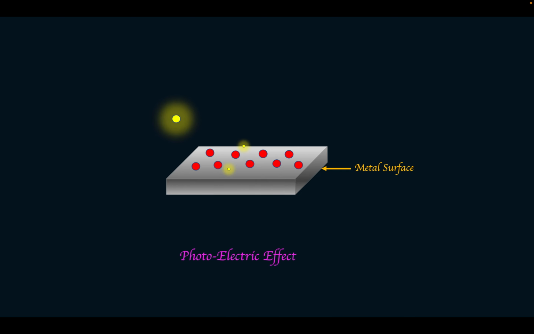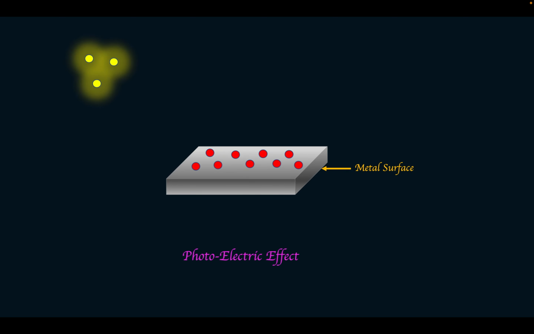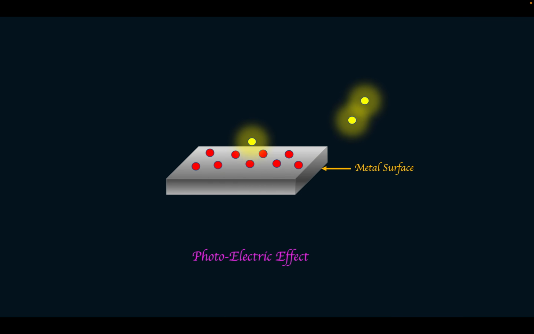Einstein's solution was simple. If the light is quanta, if we send yellow light, it has low energy, so it does not have energy to remove electrons from the surface. But if we send ultraviolet light, which has high energy, it can remove electrons from the surface. Photoionization.